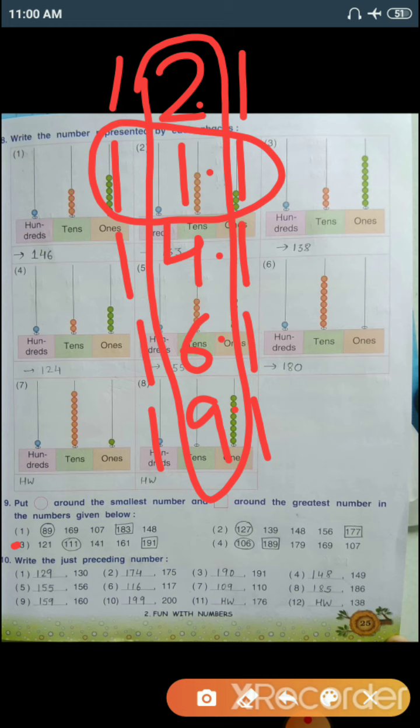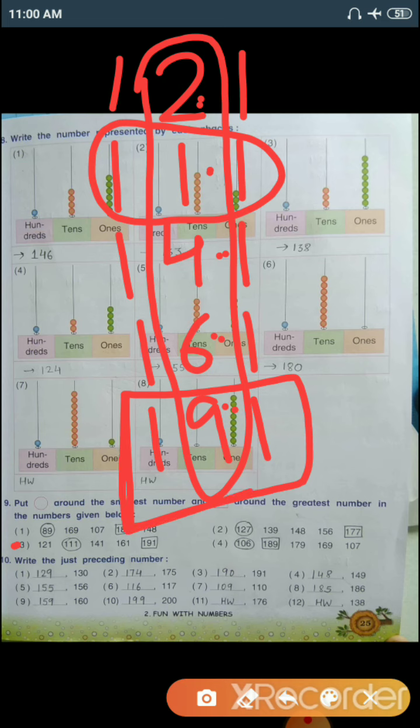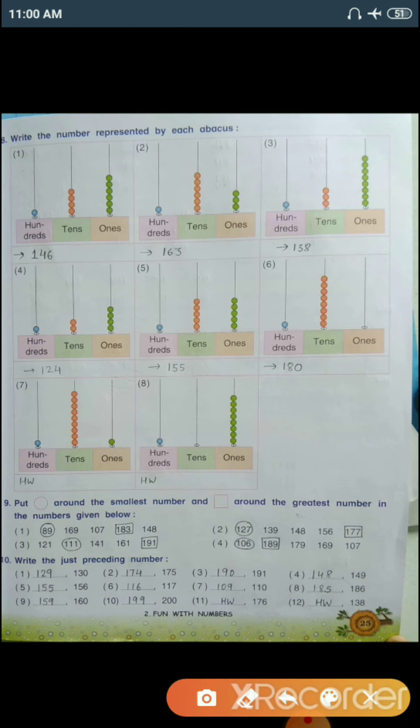Now from the middle digits, which one is the greatest? 9. So put a square around this number. So again we got our smallest and greatest number by using place values. So with the help of this you can solve number 4.